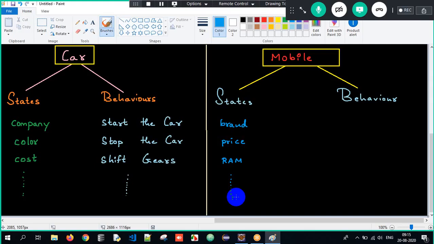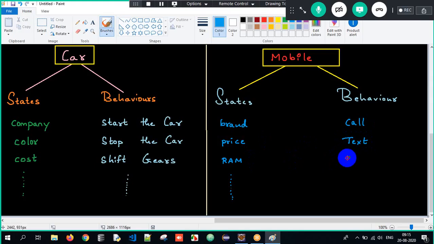What about the behaviors here? Sir, if I want to call someone, I am performing some task. How? I have to take the phone, dial their number, and call them. I am performing some task, correct? I want to text someone. So again, I have to open the phone, open WhatsApp, type the message, and send them. So I am performing some task.